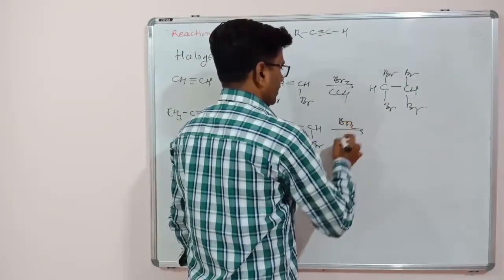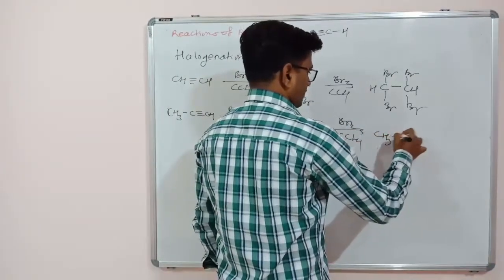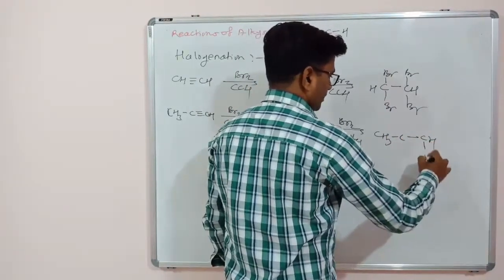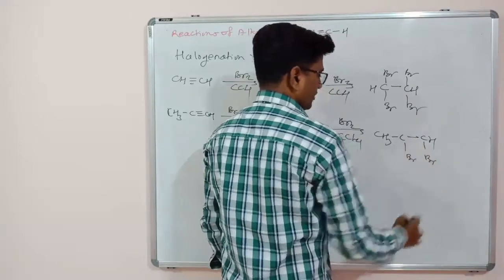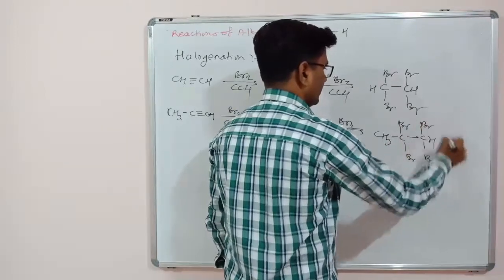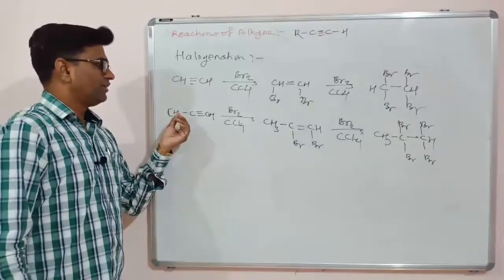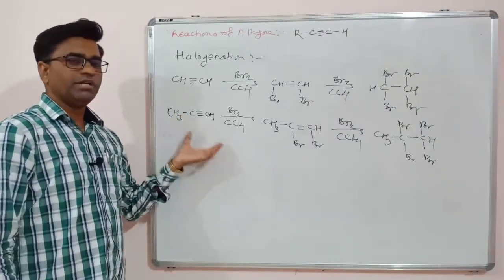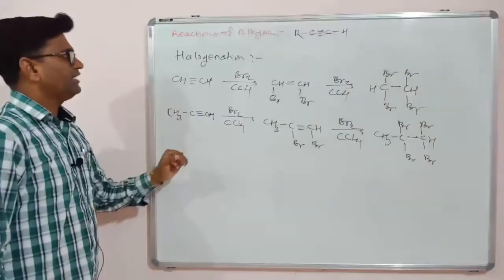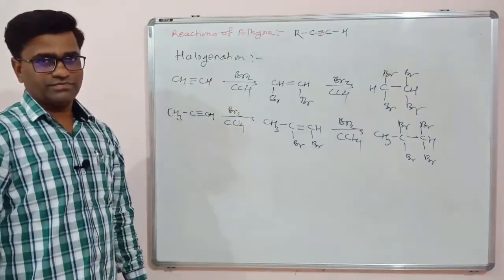Second addition of Br2 in CCl4, so CH3 C single bond CH, here will be one Br, this is one Br, this is the previous one. Now this is the second addition Br and second addition Br. So in this way, it is just the addition of halogens to the multiple bond, that is triple bond as well as double bond. So most of the addition reactions are similar to those addition reactions of the alkenes.